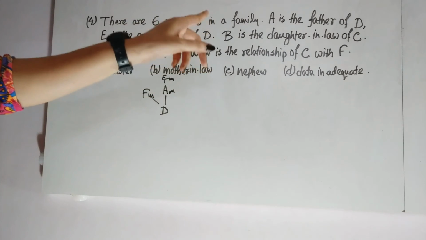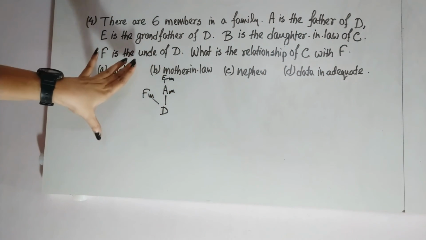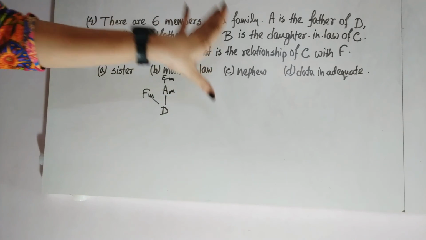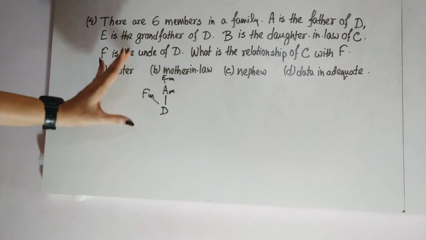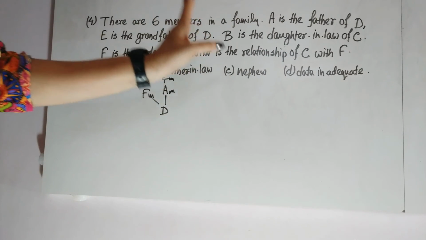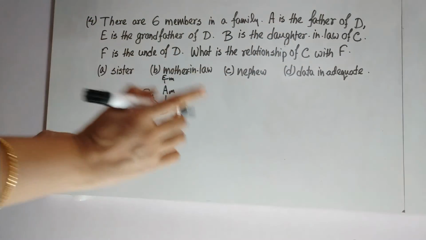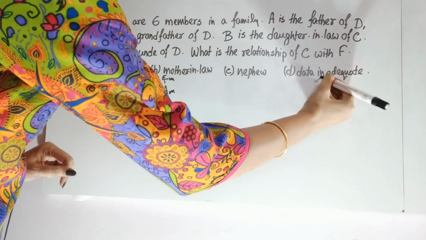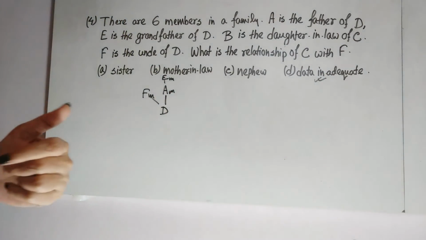Here, as the relationship of B and C with the other family members is not mentioned, so here we cannot derive anything. We cannot say anything about the relationship of C with F. So here data inadequate will be the answer. Proper data is not given. So here data inadequate will be the answer.